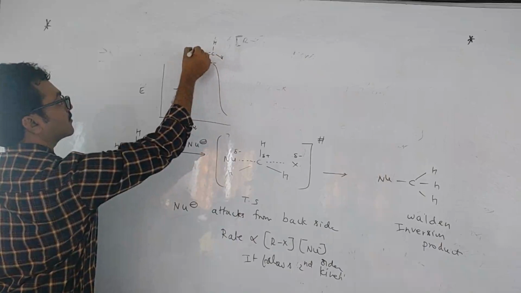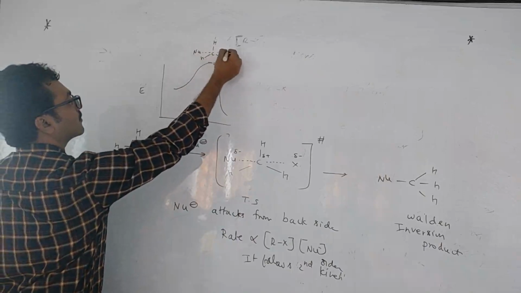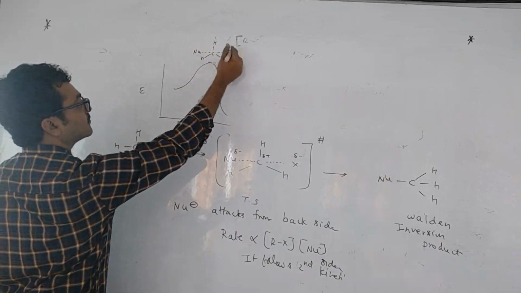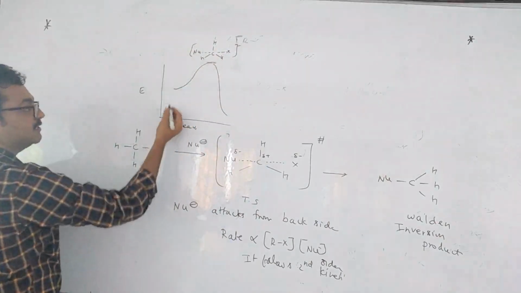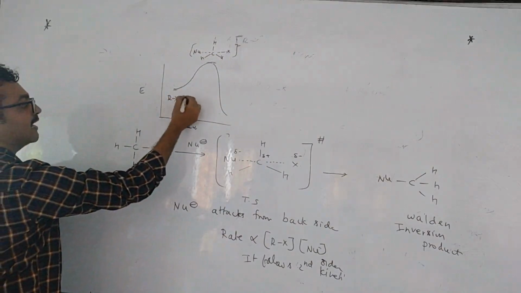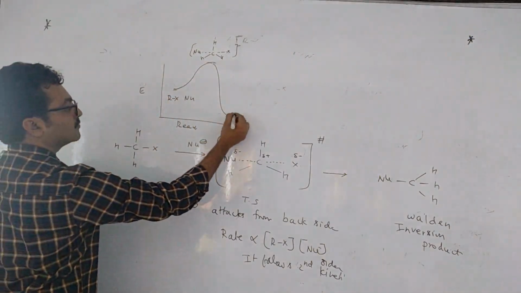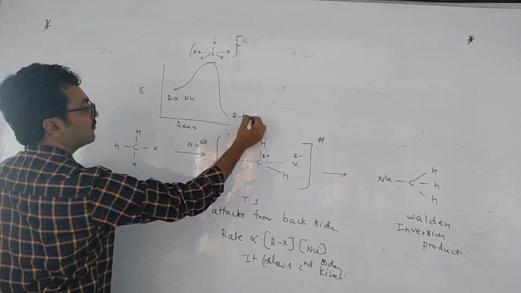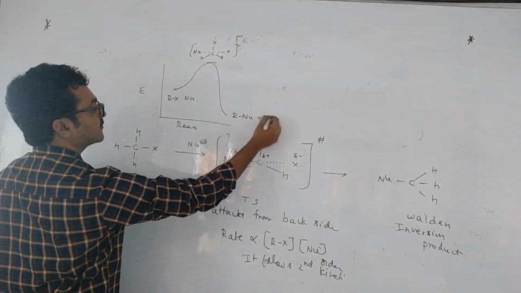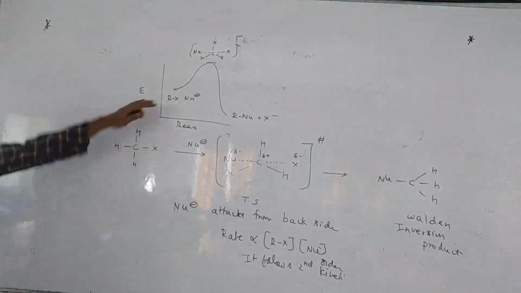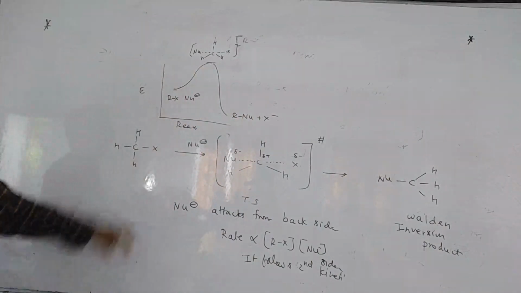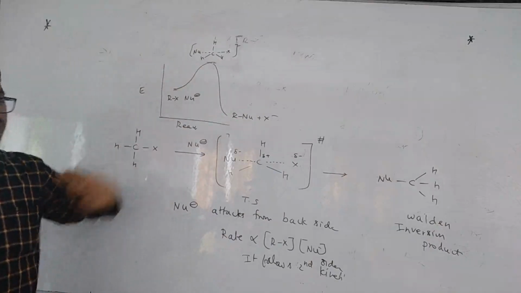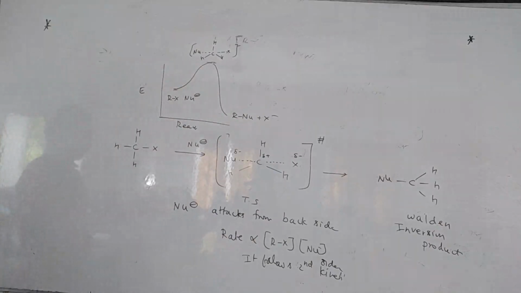This is the transition state, with maximum energy. Here we have alkyl halide plus nucleophile, and there, alkyl nucleophile and X minus. In the reactants, both will be there, then transition state and product. Here no carbocation.